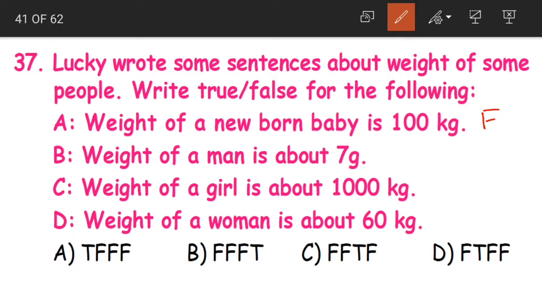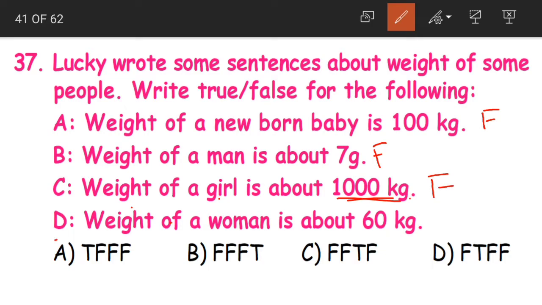Now coming to B, weight of a man is about 7 grams. Again, this is also completely false. A weight of a man would be in kgs, some 70 kgs to 100 kgs. So it's not 7 grams. Next, C, weight of a girl is about 1000 kilograms. A girl means who are studying in school. Do your classmates weigh about 1000 kilograms? No, they weigh from 20 to 25 kilograms only at the maximum. So again, statement C is false.